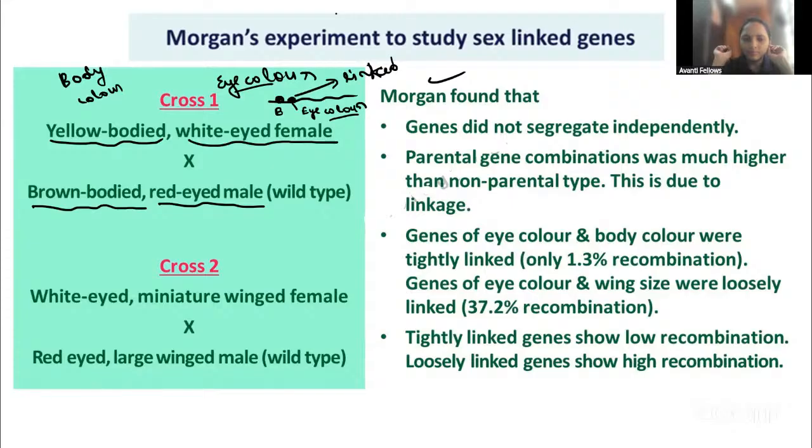Yes, Neeli. Very good question. Recombination will happen whether the gene is present on the same chromosome or on a different chromosome. It is not compulsory that the gene should be on a different chromosome.